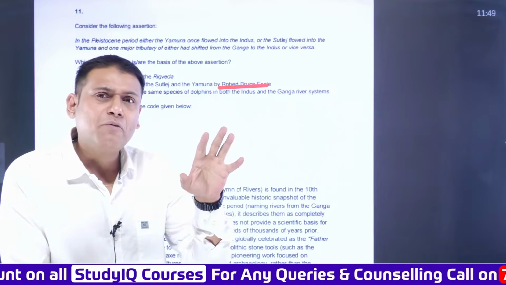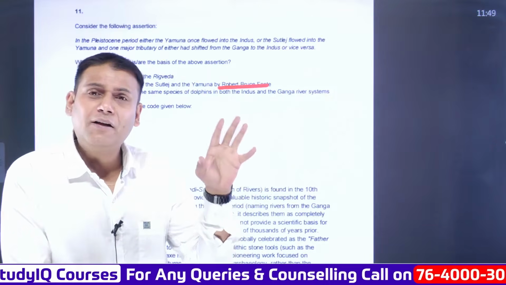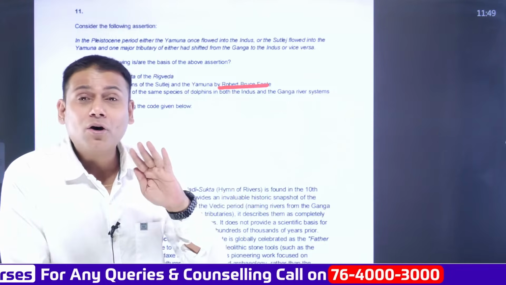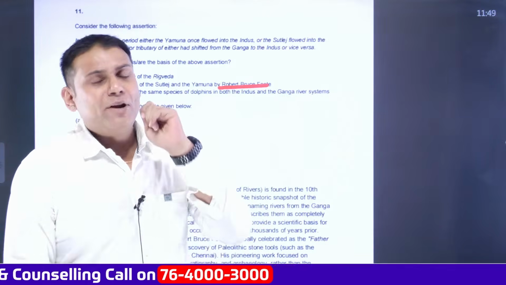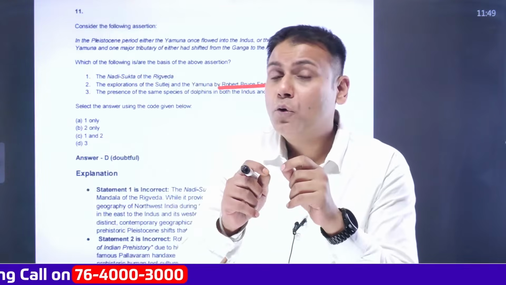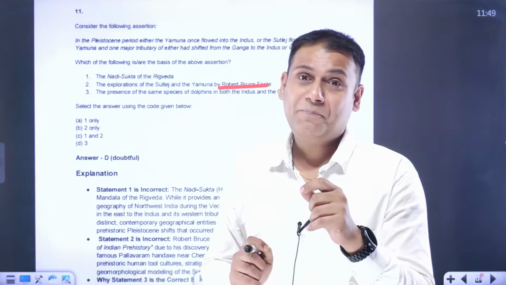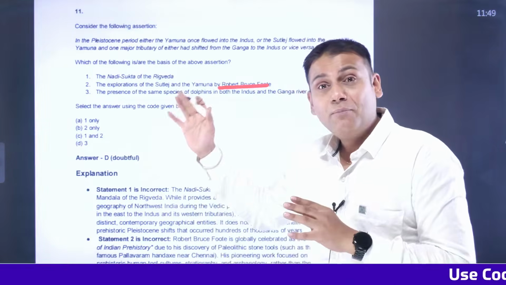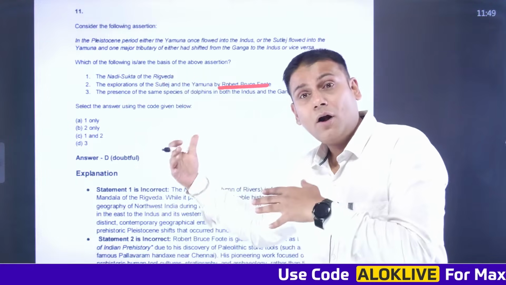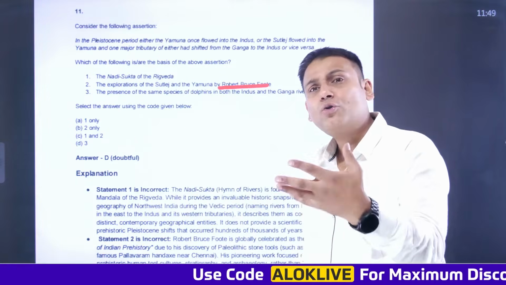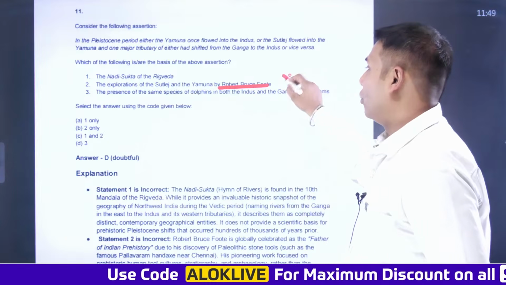So he has majorly focused on the tools and the different artifacts. He has not focused on the geomorphology of the rivers, first thing. And secondly, the majority of the excavations related to Robert Bruce Foote were in the southern part of India. And the river Yamuna, Satluj, Indus and Ganga are in the northern part of India. So from this statement, we can infer that the second statement is wrong.